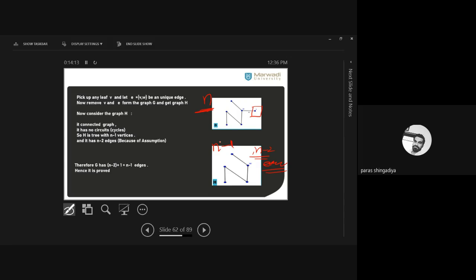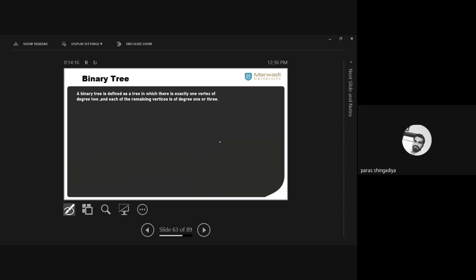Okay, so is there any query, any confusion in this result? It's a very important theorem, therefore we revise it in this lecture. Okay. Next one is the definition of binary tree. I think that definition was also discussed in the last lecture. Let's revise it. What is the meaning of binary tree?